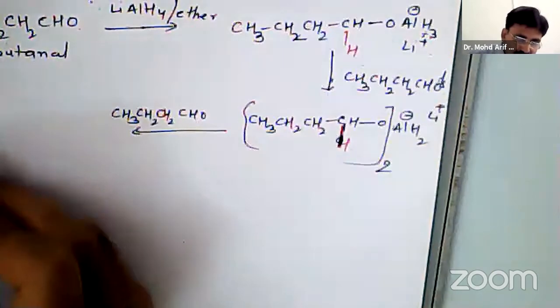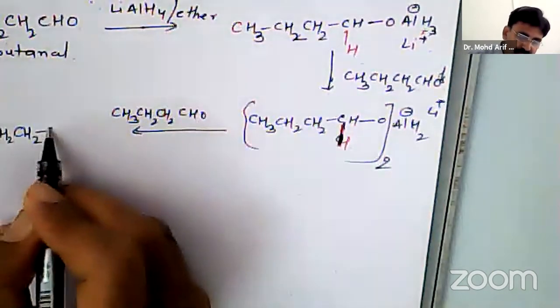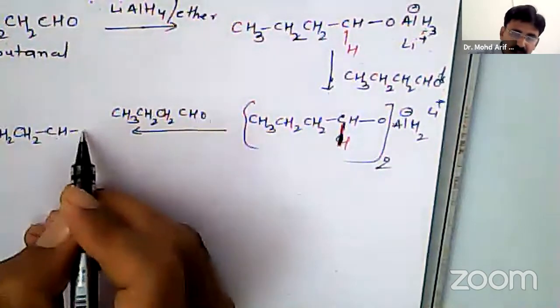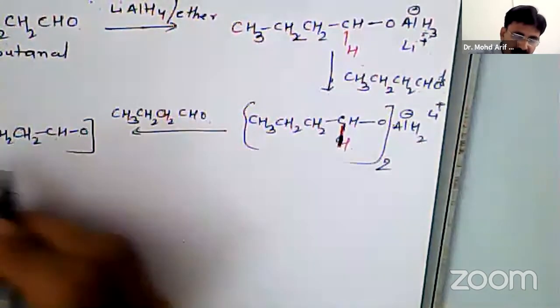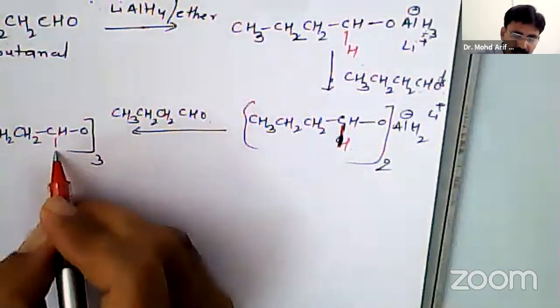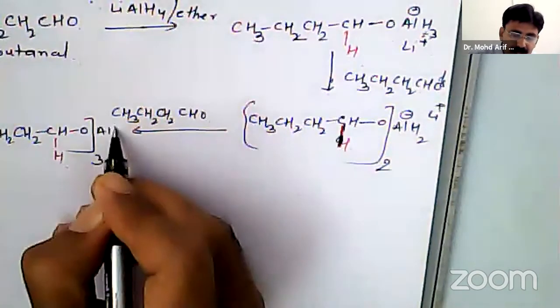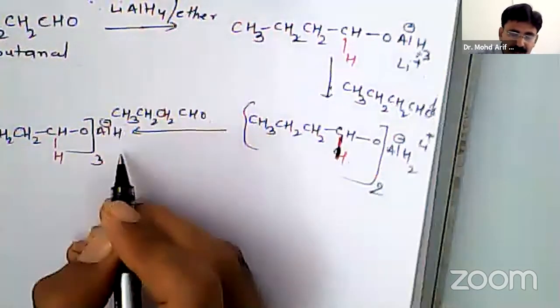So you will get here CH3CH2CH2CH, here O 3 times and AlH negative and Li positive.